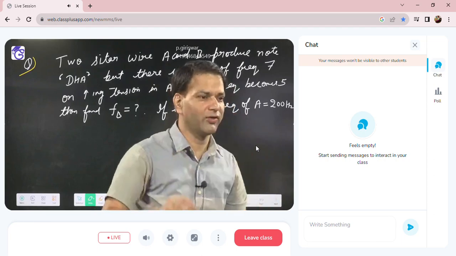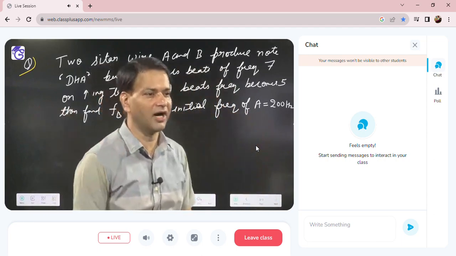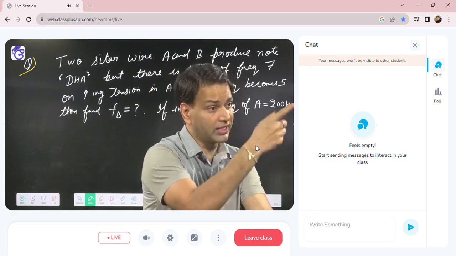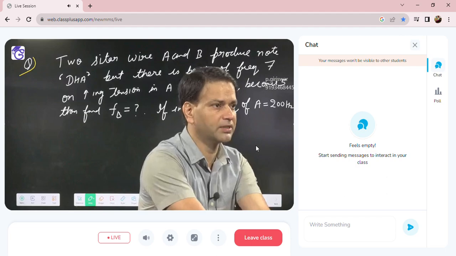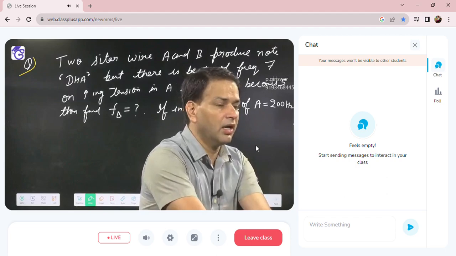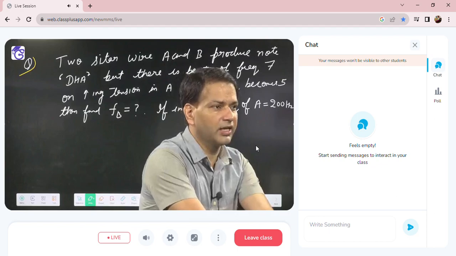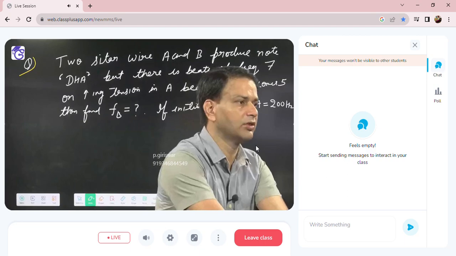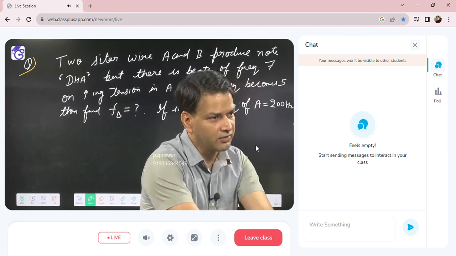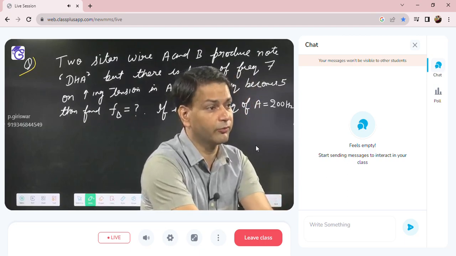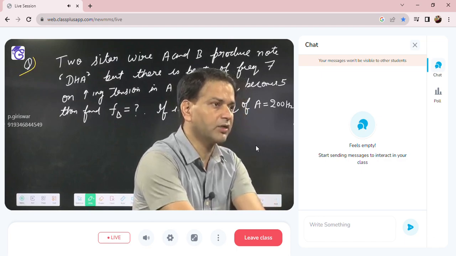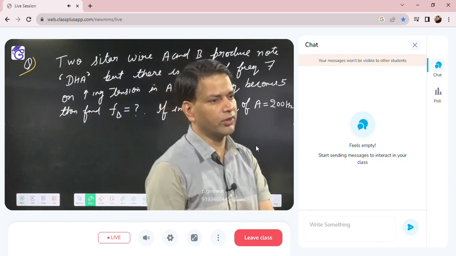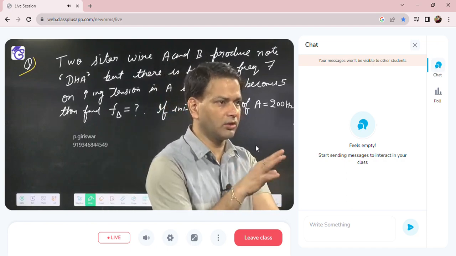So two sitar wires, suppose both wires produce dha. They are producing dha, but they have a difference of frequency. That's why they are producing beats. The beat frequency per second is 7. Then they are saying that on increasing the tension in A, beat frequency becomes 5, meaning it decreases. Then they are asking what is the frequency of B, if the initial frequency of A, meaning before increasing tension, is 200.